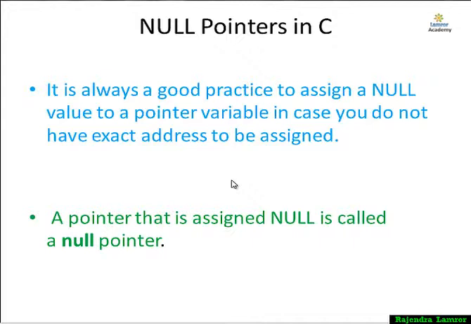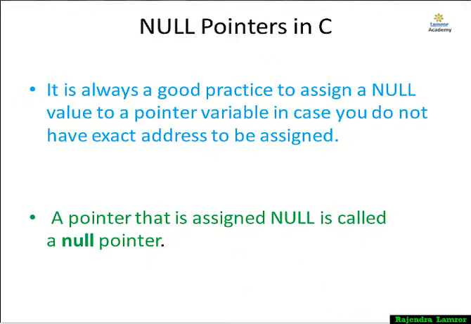Now the null pointer. It is always good practice to use a null pointer, where the pointer does not have any value right now. If you do not define the null pointer, then the compiler will assign some random value, and maybe you will get a different result or wrong result. So it is better to define the pointer as a null pointer initially when you initialize the pointer. This process of assigning the null value to the pointer is called a null pointer.